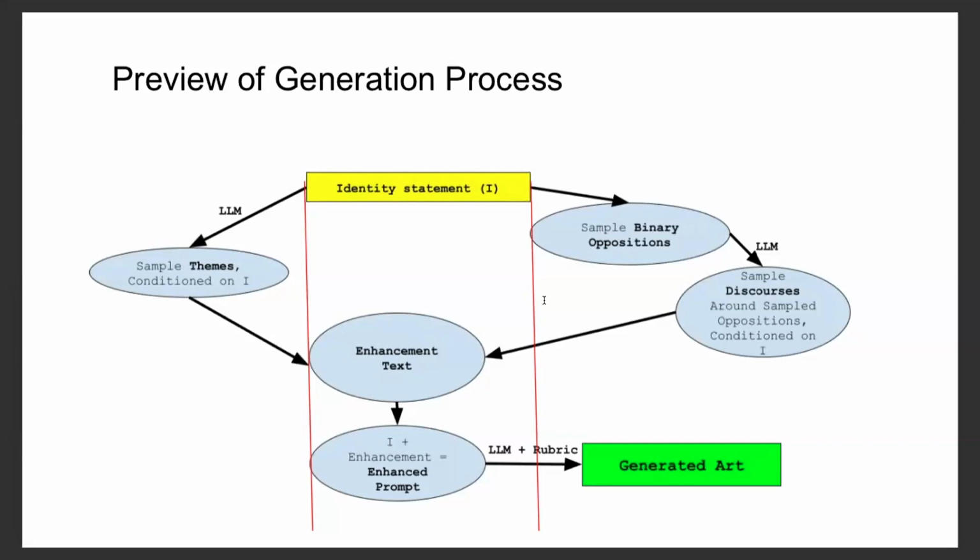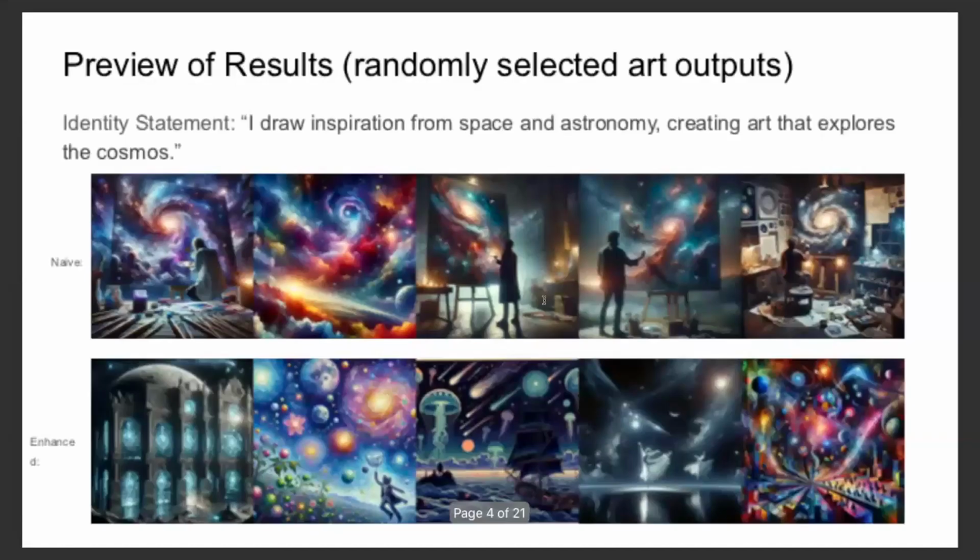We're adding text stochastically to a prompt to generate poetry or art, but we find that by doing this, we can drastically increase diversity. And here's a preview of results. Now, if you look at the naive results, which are just querying Dolly on the identity statement given, you see that it's very beautiful, it's very impressive, but you wouldn't want to look at 5 more of them because you've kind of seen what you've seen.